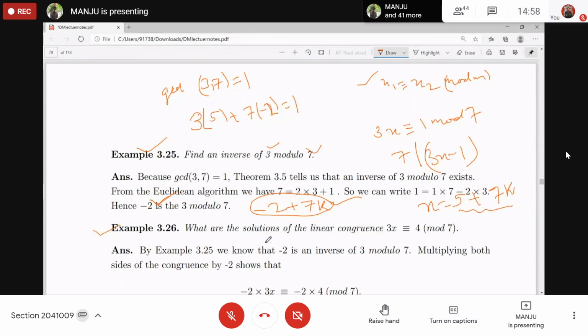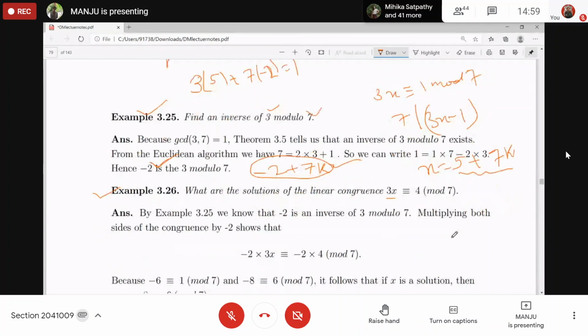Now come to this one. What are the solutions of the linear congruence? This is the linear congruence: 3x is congruent to 4 modulo 7. One way is to multiply both sides by the inverse of 3 modulo 7, which we got from the above, and that will be the value of x. If you multiply the inverse of 3 by 3, you get 1, so the left-hand side will be 1 times x, congruent to 4 times the inverse of 3.